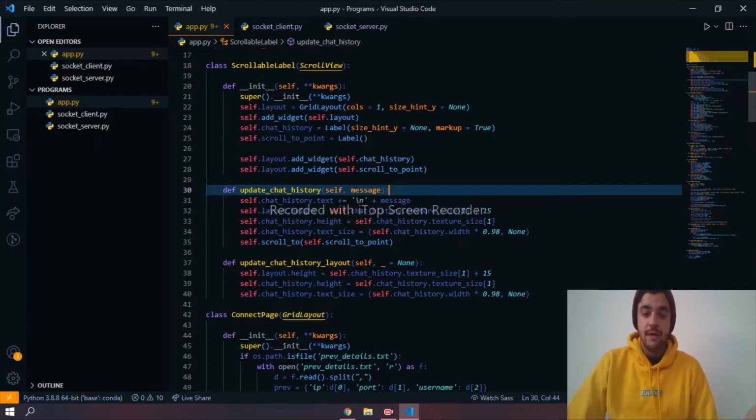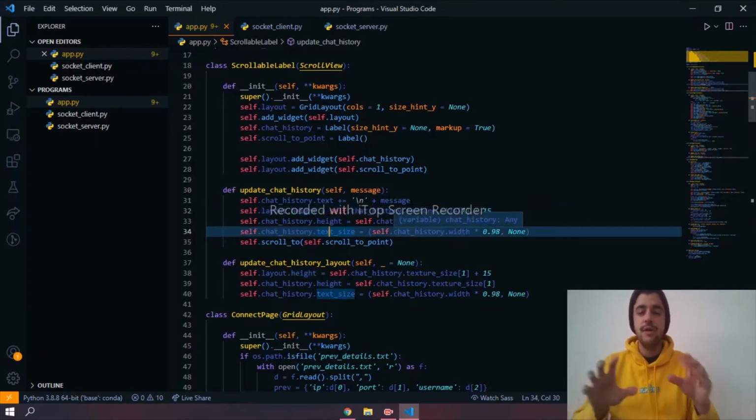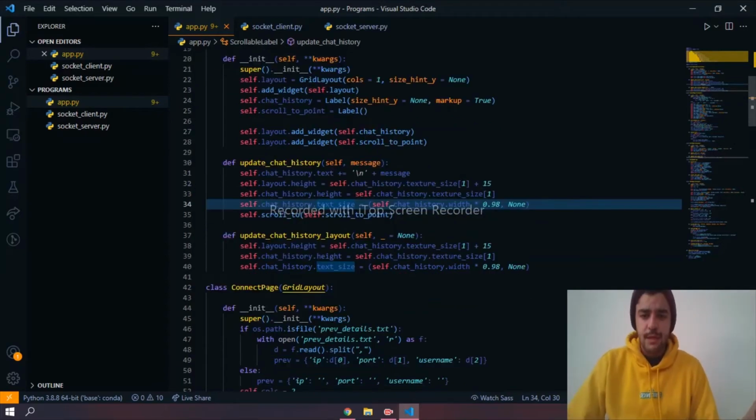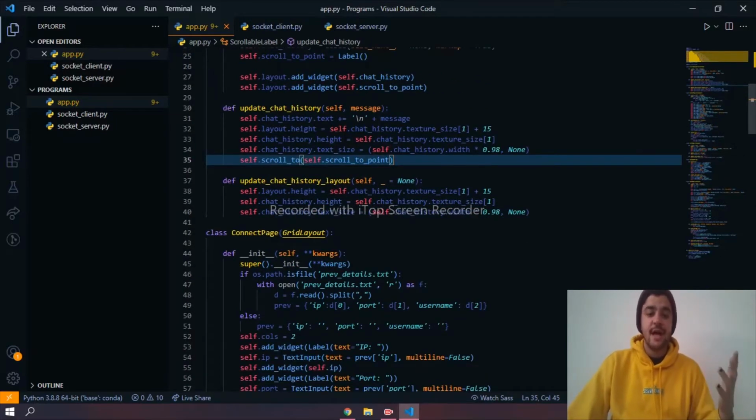Here we have the height of the layout, the chat history, the text size, and all these different characteristics of the front end of the application. As you can see, the width, the height, and all the text sizes are in this section.